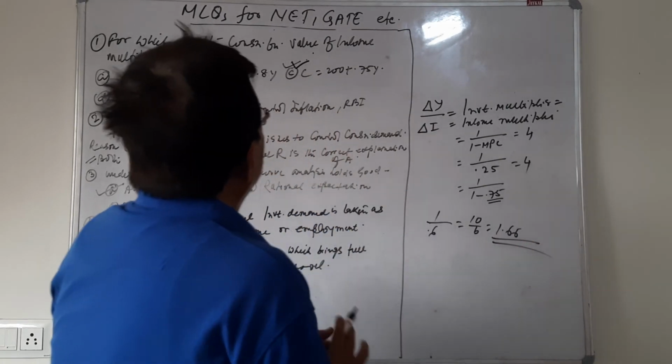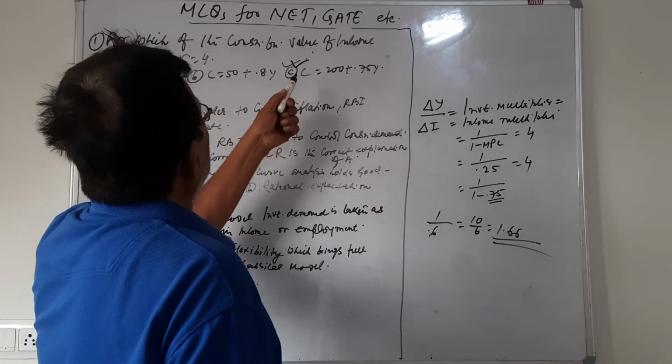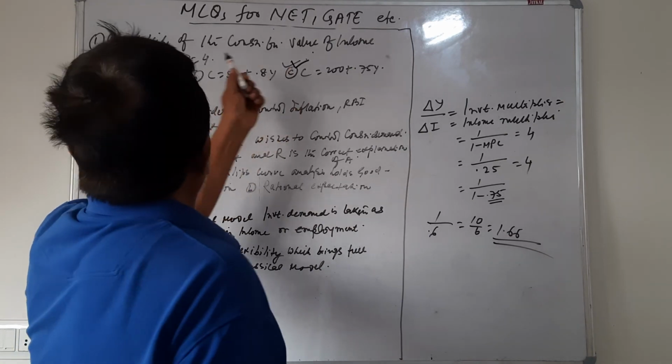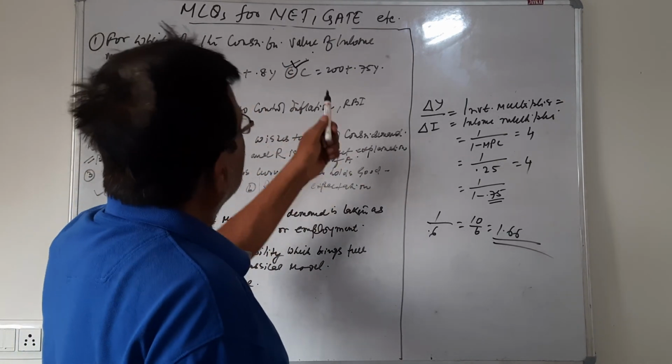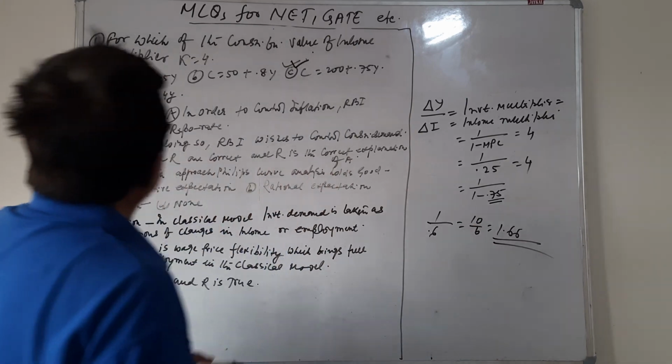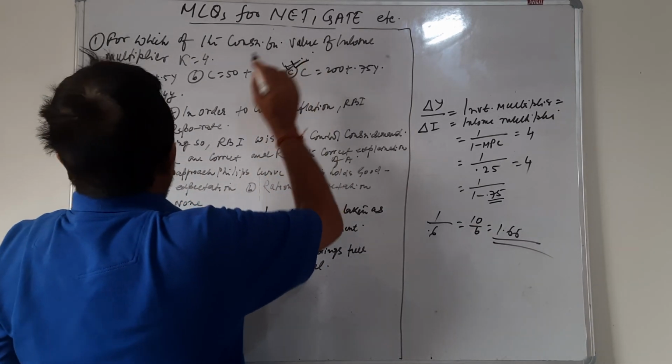So for this consumption function the multiplier value would be 4, and here the income multiplier is the same as the investment multiplier. So this is the answer.